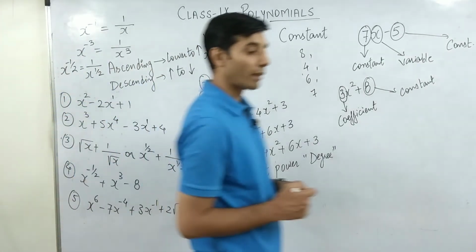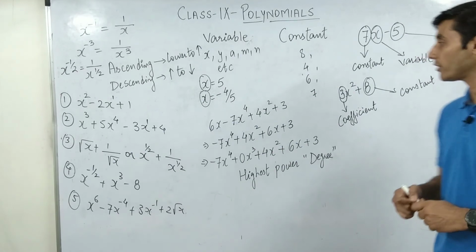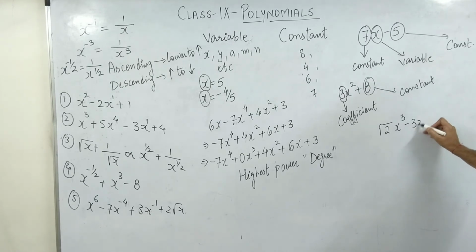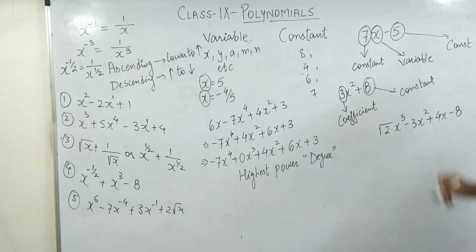Now, n number of times I have seen students actually getting confused. Suppose the question comes something like this: root 2x cube minus 3x square plus 4x minus 8. Sir, is this a polynomial? Of course, yes, it is a polynomial. Sir, but there is a square root sign.